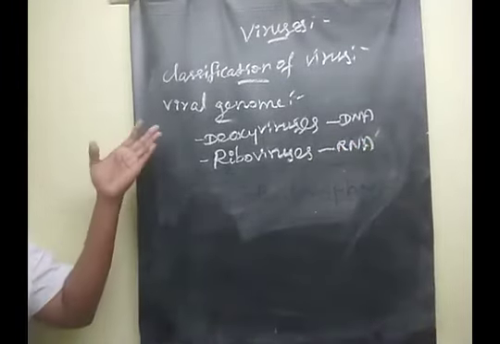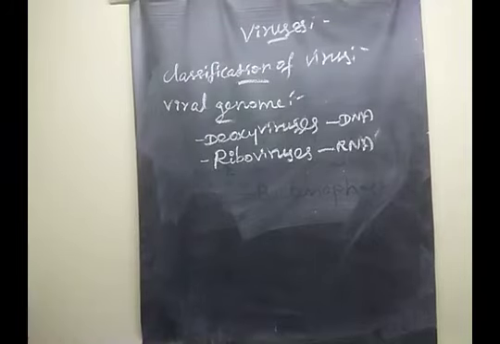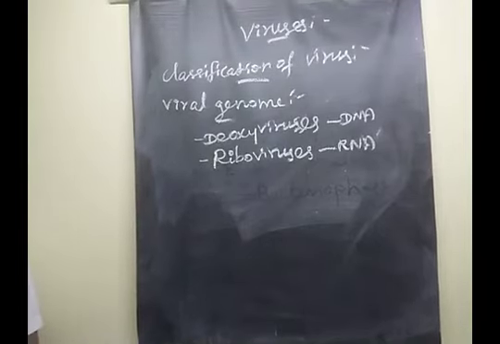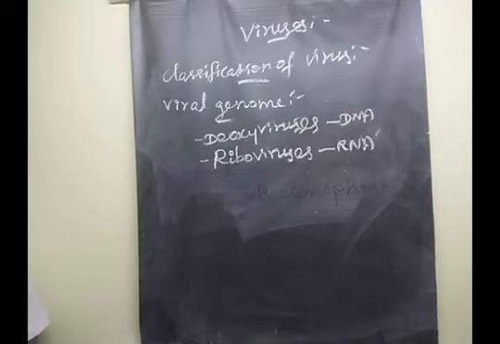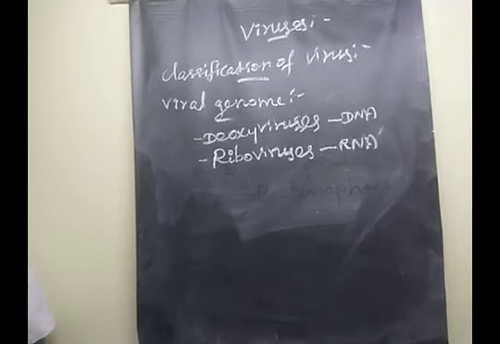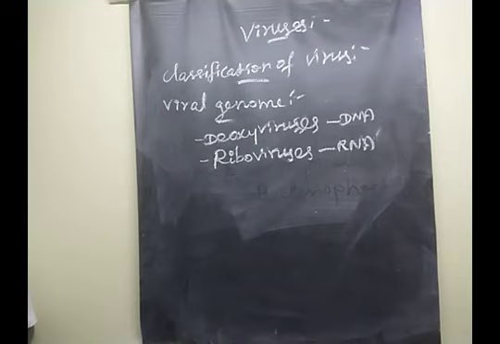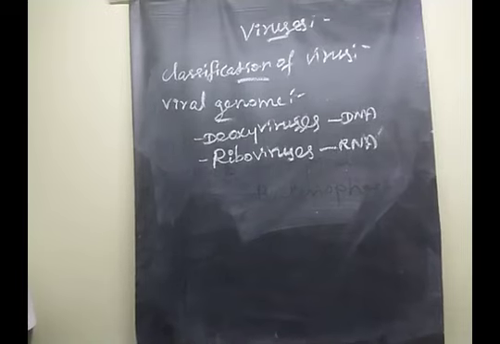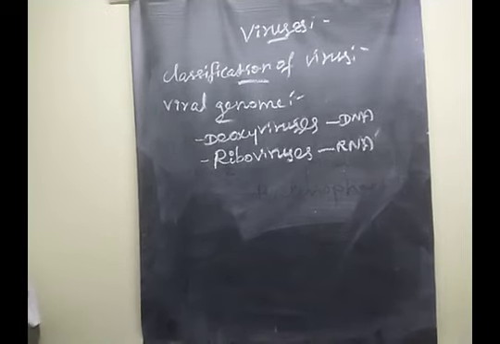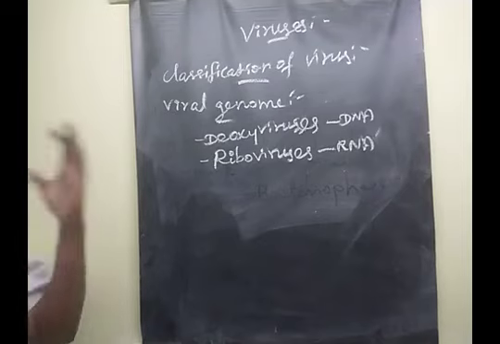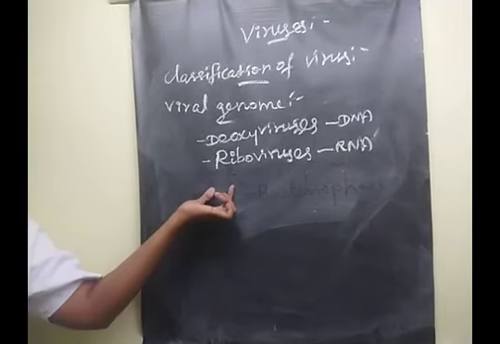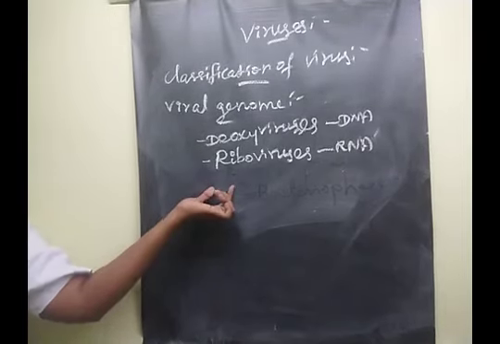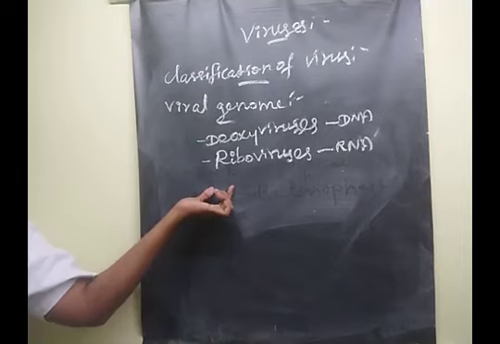Yes. Then mostly in plant viruses the nucleic acid is RNA. In animal viruses the nucleic acid is mainly DNA. But the plant virus tobacco mosaic virus has a DNA molecule. Plant viruses mostly have RNA, but tobacco mosaic virus has DNA material.